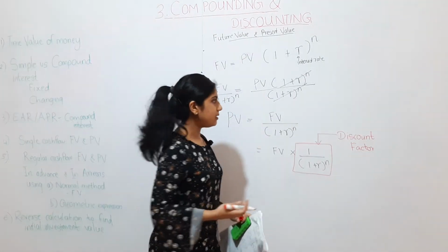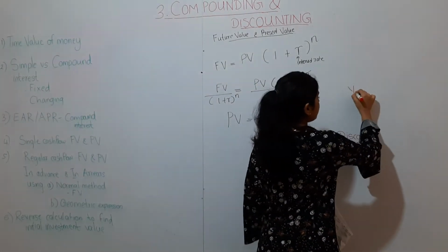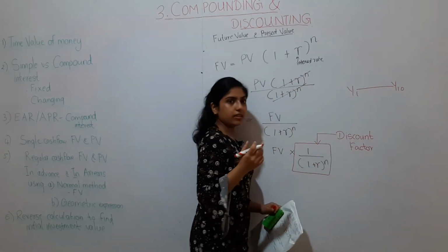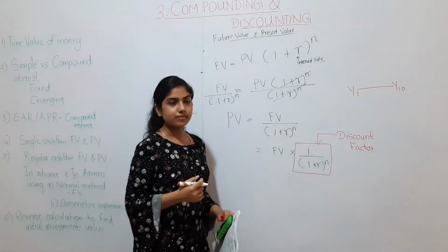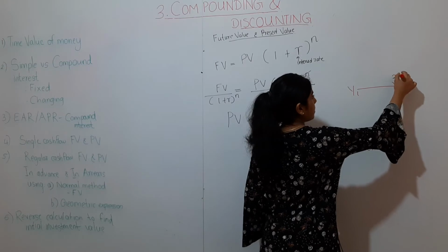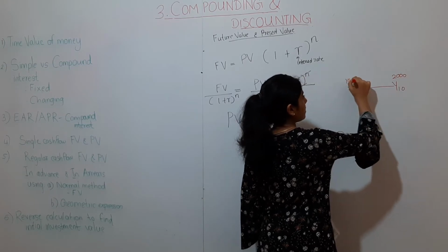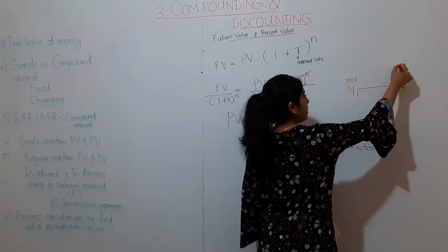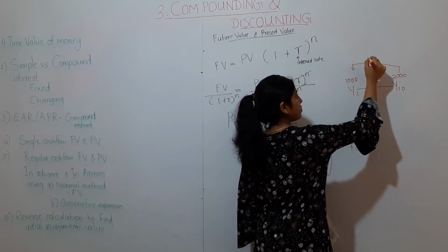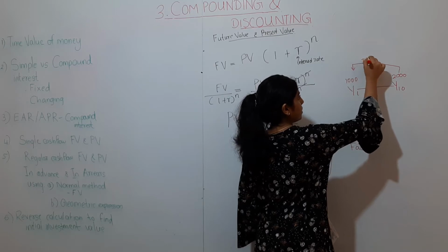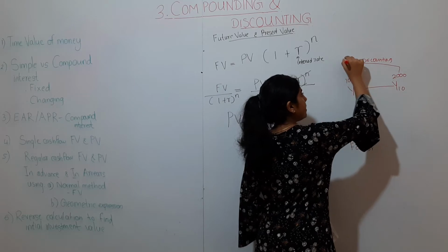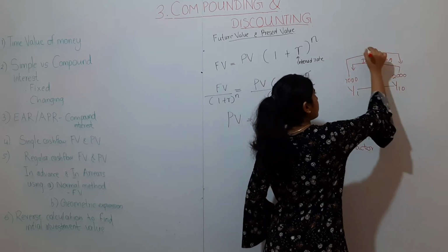Discount factor means, if you take year 1 to year 10, as I told initially at the beginning of this chapter, year 10's value was let's say for example 2000 and year 1's is 1000. Discounting means bringing the future value to present value. This is discounting. Compounding means bringing present value to future value.